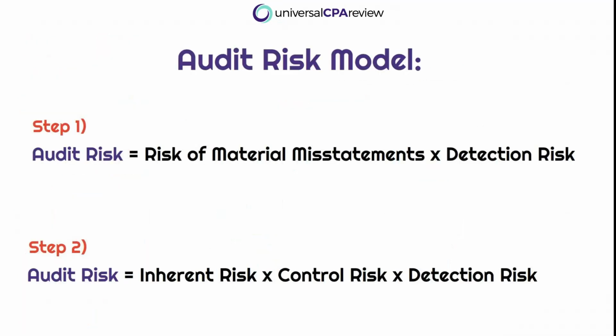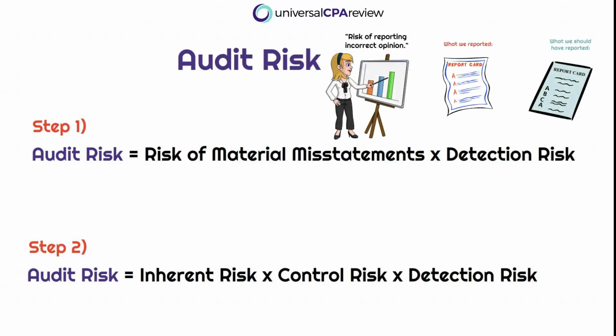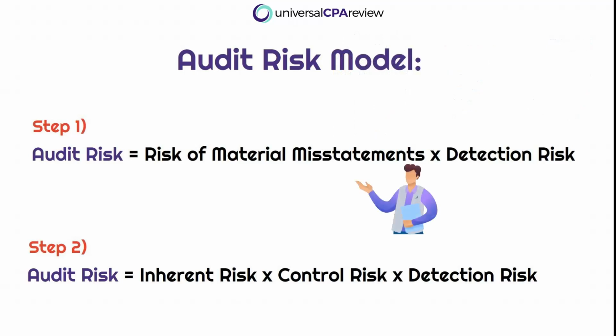Okay, so let's dive into the details and let's identify what it is we need to know for the exam. As we mentioned, this audit risk model is this little formula, but it's a conceptual formula. And if we give it our time and we interpret it correctly, this is going to be super easy points on the exam, all right? I'm telling you. So let's start by breaking this down. We know at this point what audit risk is. It's, again, the risk that we're going to issue the wrong clean opinion. Fine. But what I want you to focus on within this model is the fact that we have the overall risk of material misstatements, which will dictate our detection risk. And I want to drill these down even further.